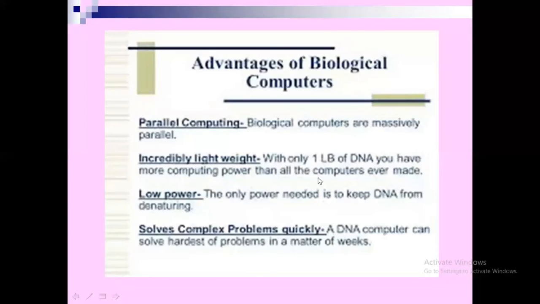So what are all the advantages of biological computers? Why are biological computers advantageous over our conventional computers? Here you can see parallel computing is possible in biological computers because DNA can have parallel binding. The two strands are binding parallelly with each other. So parallel computing is a very important property. Biological computers are massively parallel, which is not available in conventional computers.